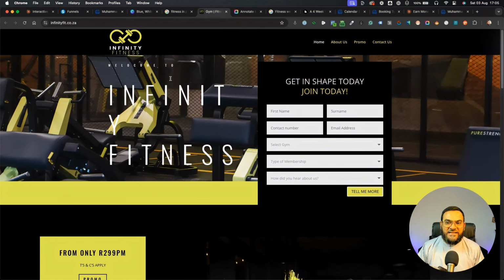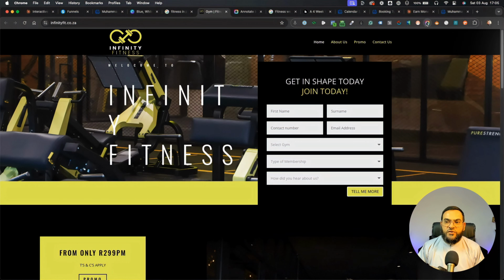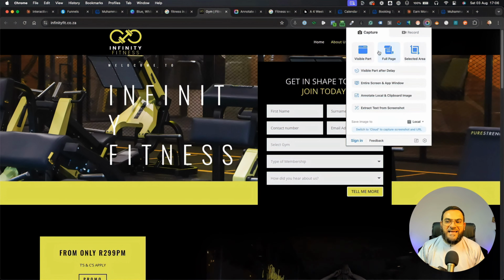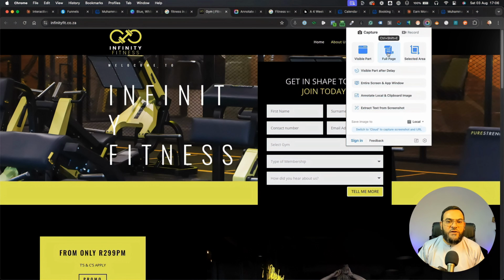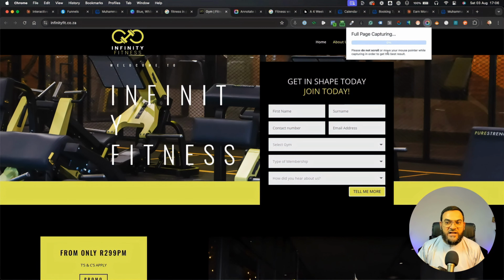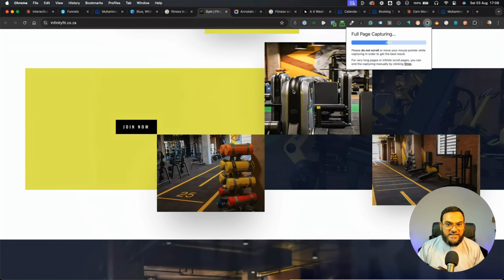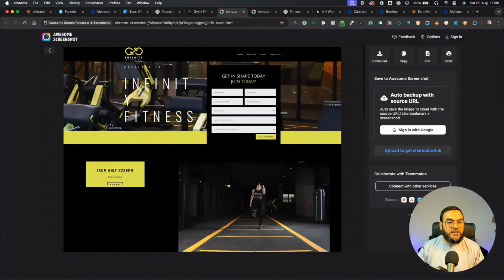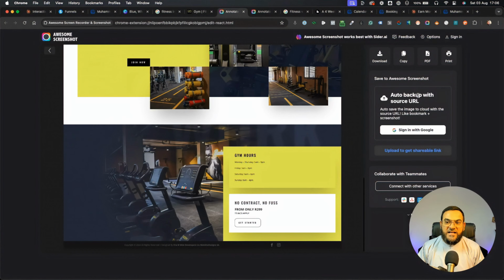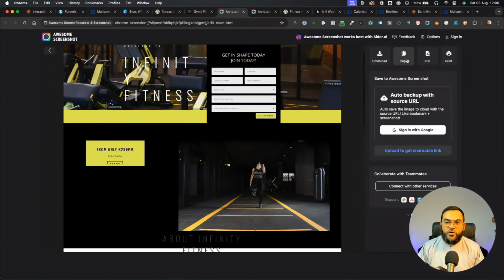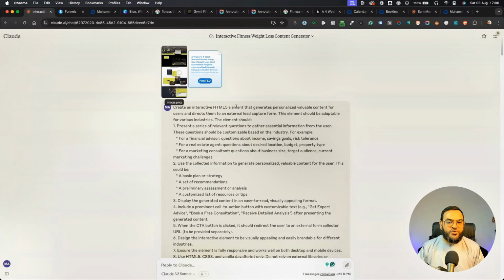And then all I did here was I used this Chrome extension called Awesome Screenshot. With Awesome Screenshot, if I just click on it, it allows me to take a full page screenshot. So I clicked on it. It generated the full page screenshot, as you can see here. Then I have a few options: download, copy, PDF, or print. All I did was copy, and then I pasted that into Claude.